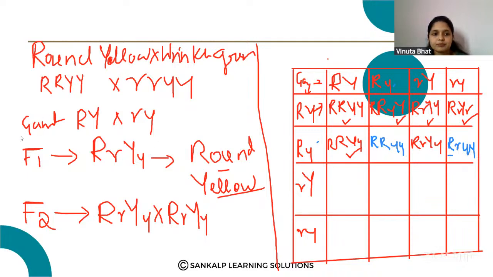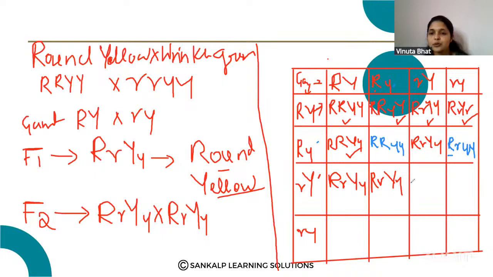Next one, here this gamete, capital R, small r, capital Y, small y. Okay. Then next with this gamete, capital R, small r, capital Y, small y.